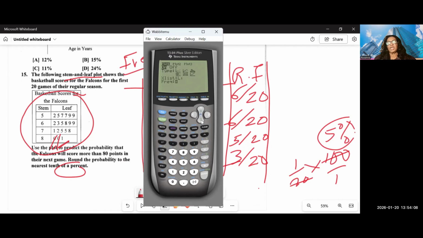This is not grouped data, so I am just going to do Zoom 9. When I do Zoom 9, I'll see this. Then I'll push Trace.